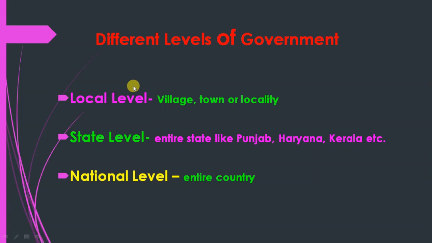Different levels of government: local level, meaning village, town or locality; state level, meaning an entire state like Punjab, Haryana, Kerala, etc.; and national level, meaning the entire country.